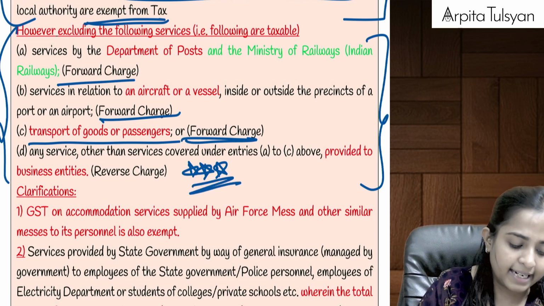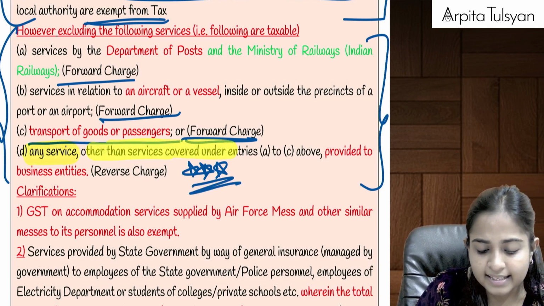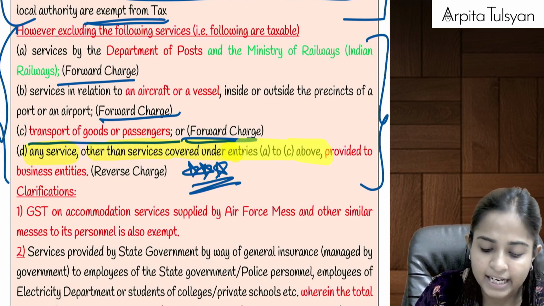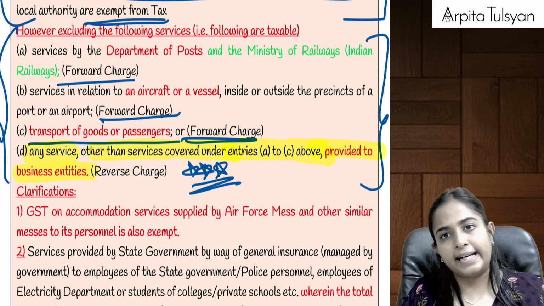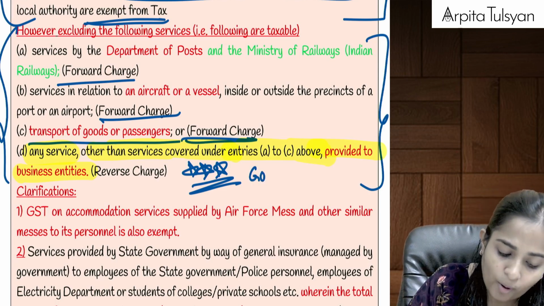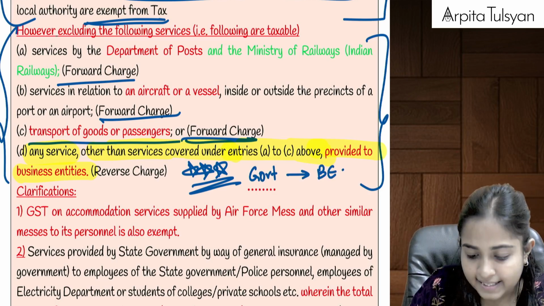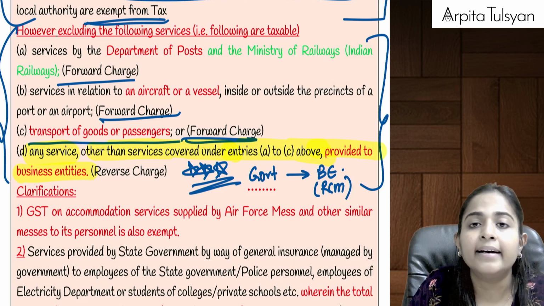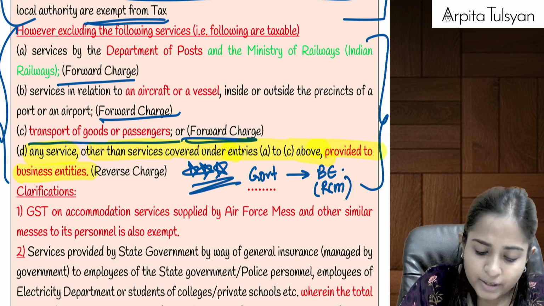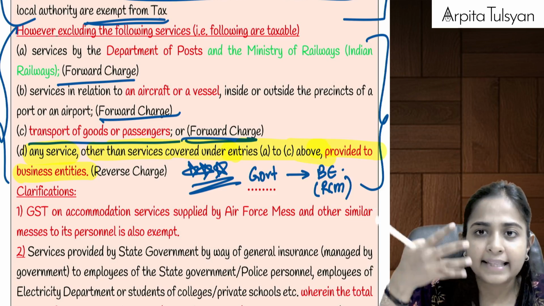And next one is a new point here. See what they are telling us. Any service other than service covered under entries A to C above provided to a business entity. Means if government is providing any services to a business entity, then it is going to be taxable, and that too under reverse charge mechanism. So can we say anything other than these 4?